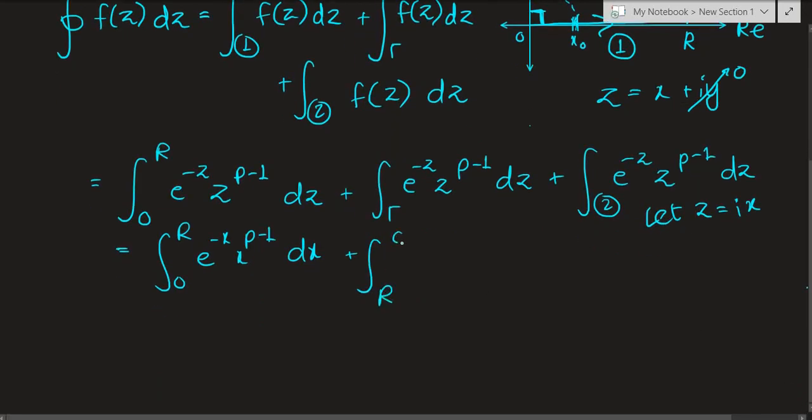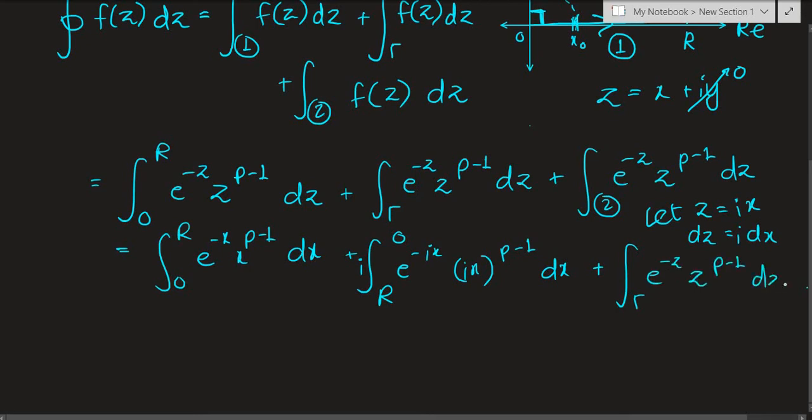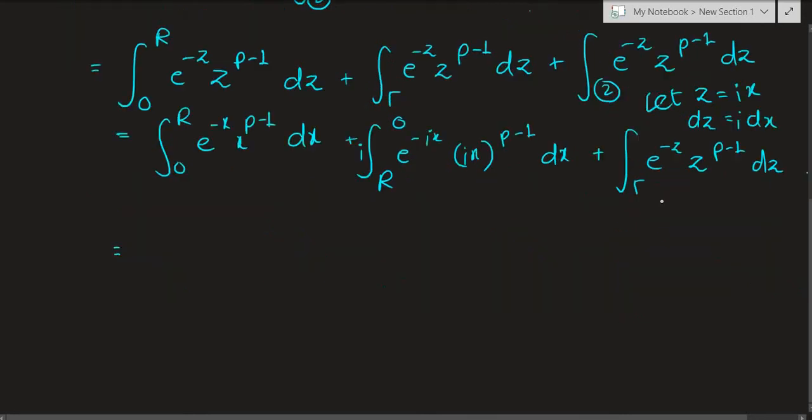So from r to 0, instead of z we have e raised to negative ix, and ix to the p minus 1, and notice that dz is i times dx. So we have a single i times dx plus the integral over gamma of e raised to negative z times z to the p minus 1 dz.